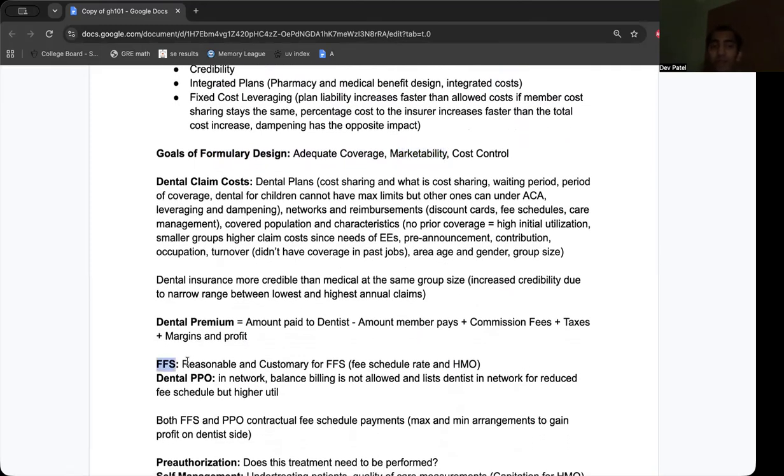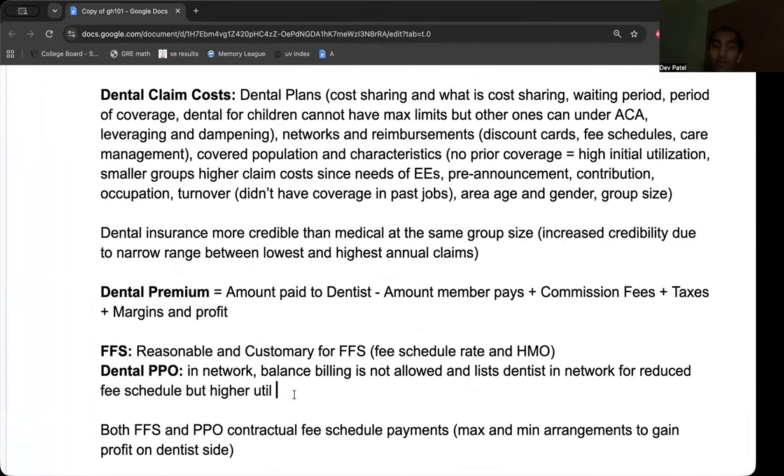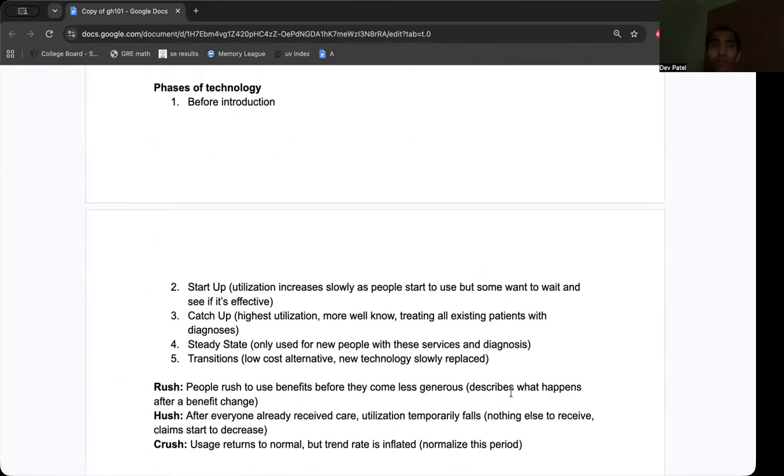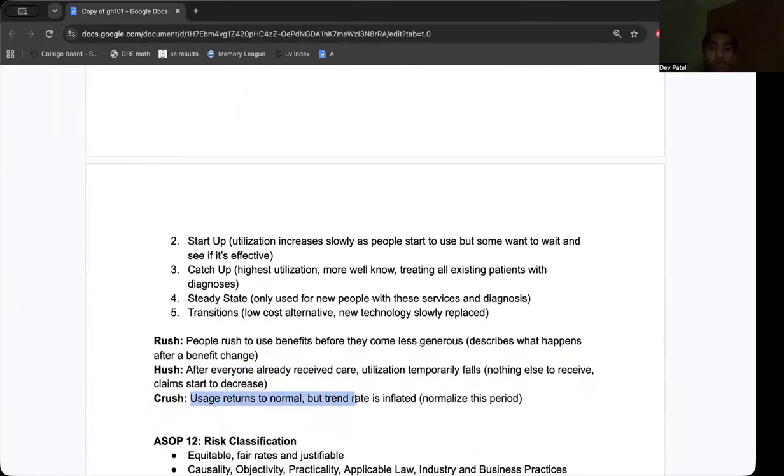We have fee schedule, reasonable and customary, dental PPO. Balance billing is not allowed in dental PPO. And we have pre-auth, pricing trends, core cost, core utilization, one-time changes, population, structural, alternate payment methods, capitation. So one time is like COVID, right? Population changes, structural changes. We have startup, catch up, steady, rush, crush, rush to using benefits before they become less generous. And everyone has already received this type of care. So now utilization has a temporary pause because nothing else is more to receive. Usage then returns to normal.